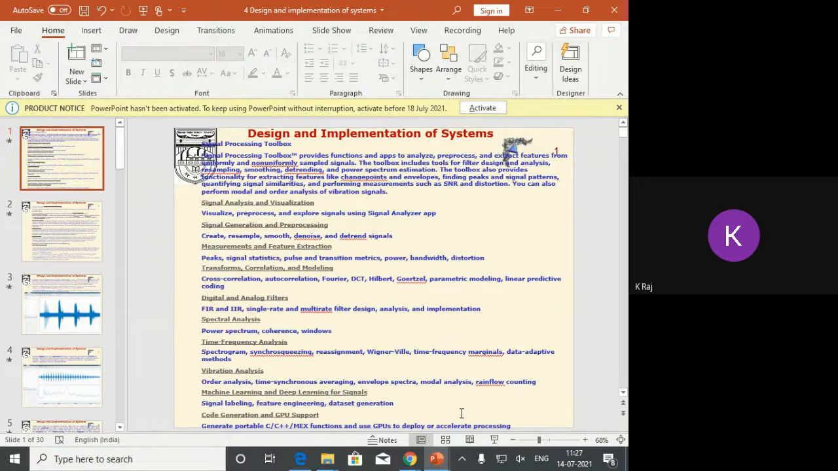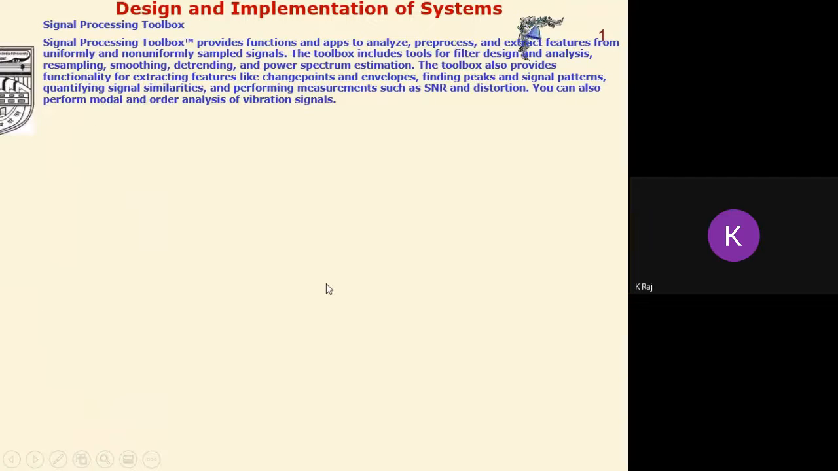So we have covered here some concepts of the signals, and now we have to design some system that will operate on the signals in order to get the desired output. For that, here we can use different types of toolboxes. And now suppose we use here the Signal Processing Toolbox.